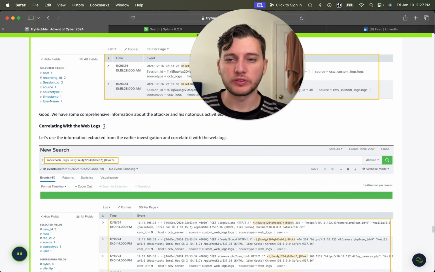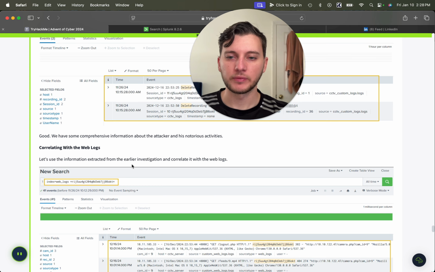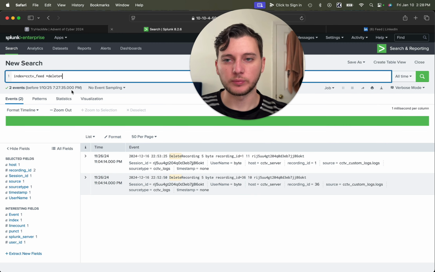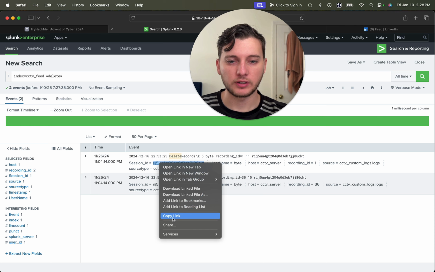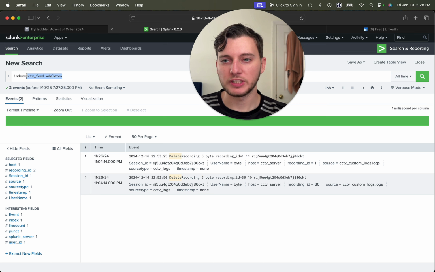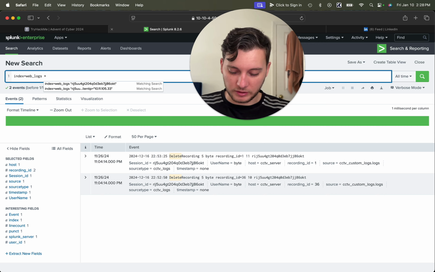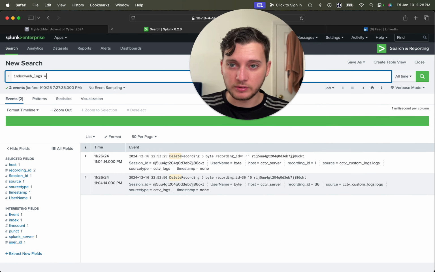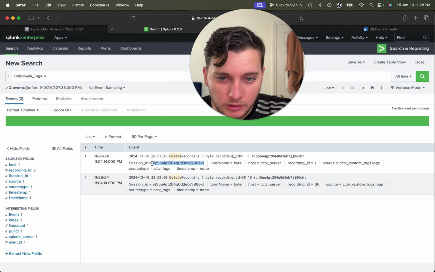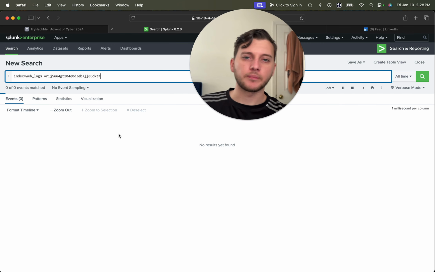So we want to correlate with the web logs, so we have some comprehensive information about the attacker. Now we're going to look at the web logs with that session ID, see if we can get some more information. So I'm going to come here, copy that again. I'll copy the link. We're going to change this to web logs, and then we put the session ID, copy that, and then put it in there, and hit enter.